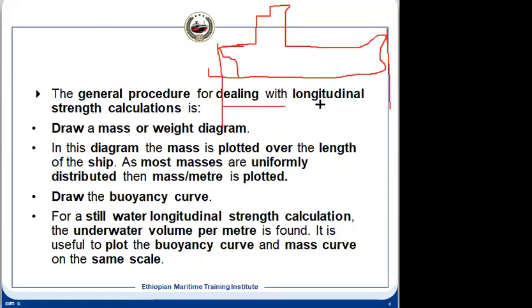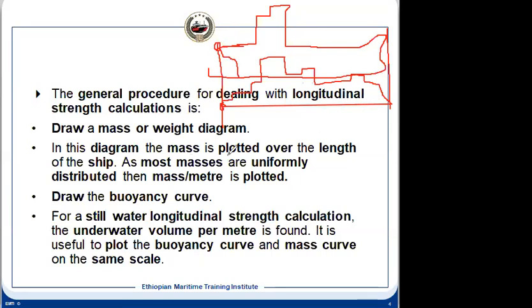Because these masses will be in the downward direction, we can draw like here the mass will be less, then a little bit more, then a little bit more, and then it will be higher because this is the accommodation block and the machinery space underneath. This way we can draw the mass diagram, and at the end it will be 0, because at the extreme end there will not be any mass. So this way we can draw a weight diagram.